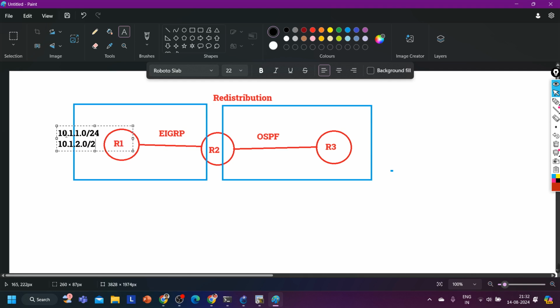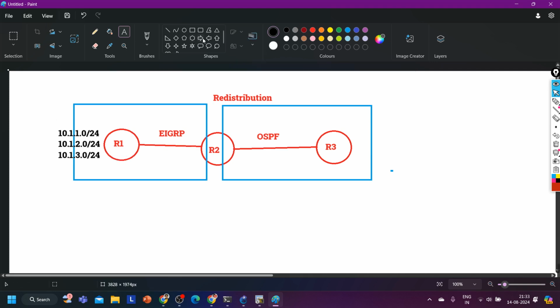Now router 1 has some network information like, let's say, 10.1.1.0/24, 10.1.2.0/24, 10.1.3.0/24. So how is router 1 going to advertise these prefixes to router number 2 with the help of the EIGRP update message? Correct?